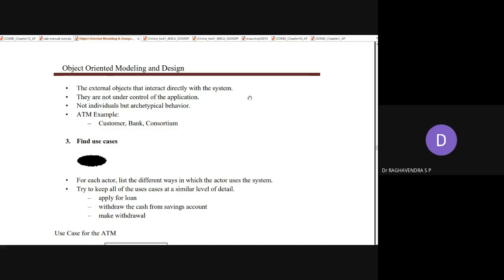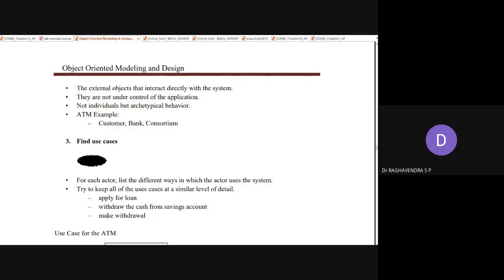When an actor comes, we cannot impose any restrictions or conditions telling that only SBI customers are allowed, Canara Bank customers are not allowed, or only those persons who are 18 and above. Restrictions like that, we don't have any control over. So that is one of the important aspects.